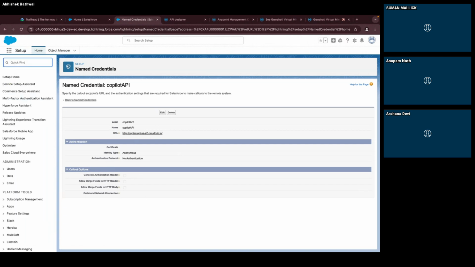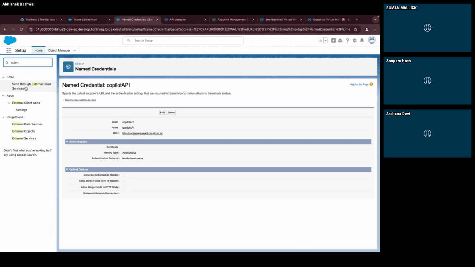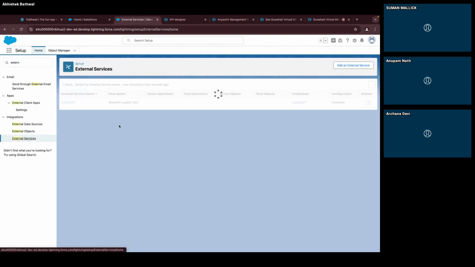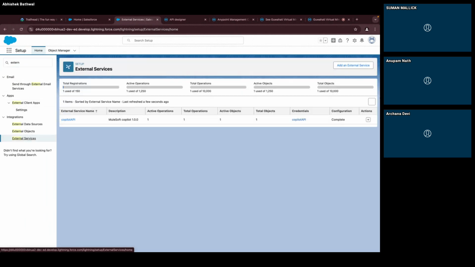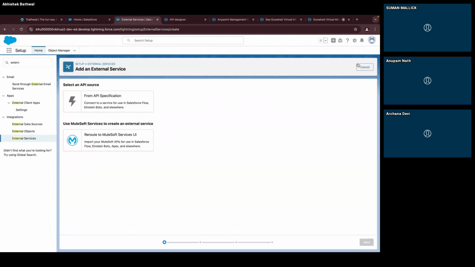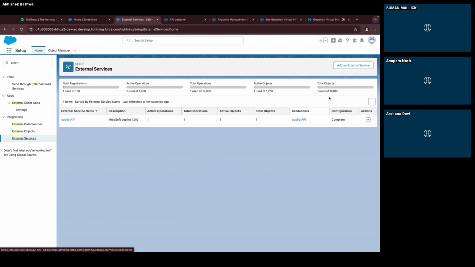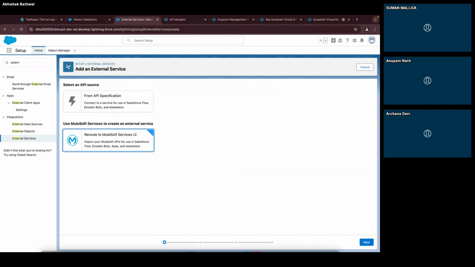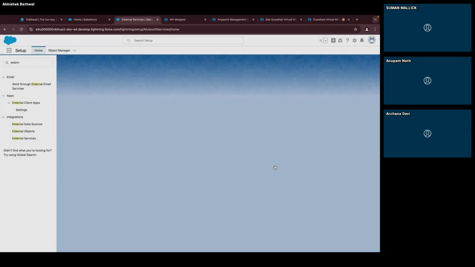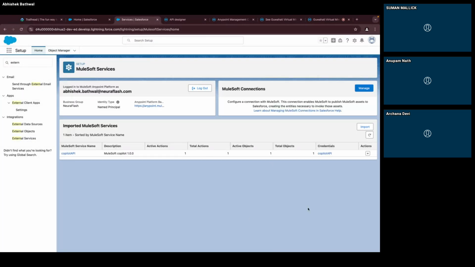Second step is the external services. What external services do is connect with your Anypoint platform. When you do external services, let me go back again. You will see this blank. There will be an option to add external services. Go to this, click on this, next, confirm. You will see this page. Now I am already logged in with my platform, that's why I see a logout option, but initially you will see a login option.